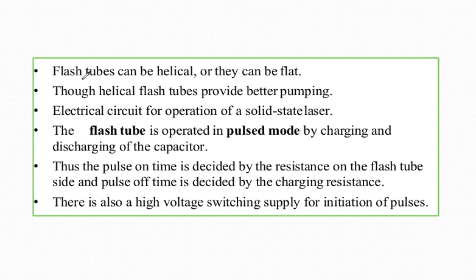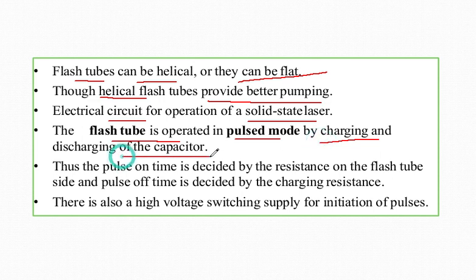As I have already told, a flash tube is there and it can be helical or flat. Now a helical flash tube basically provides better pumping. An electrical circuit is also required for operating the solid state laser. The flash tube is operated in pulse mode by charging and discharging of a capacitor.